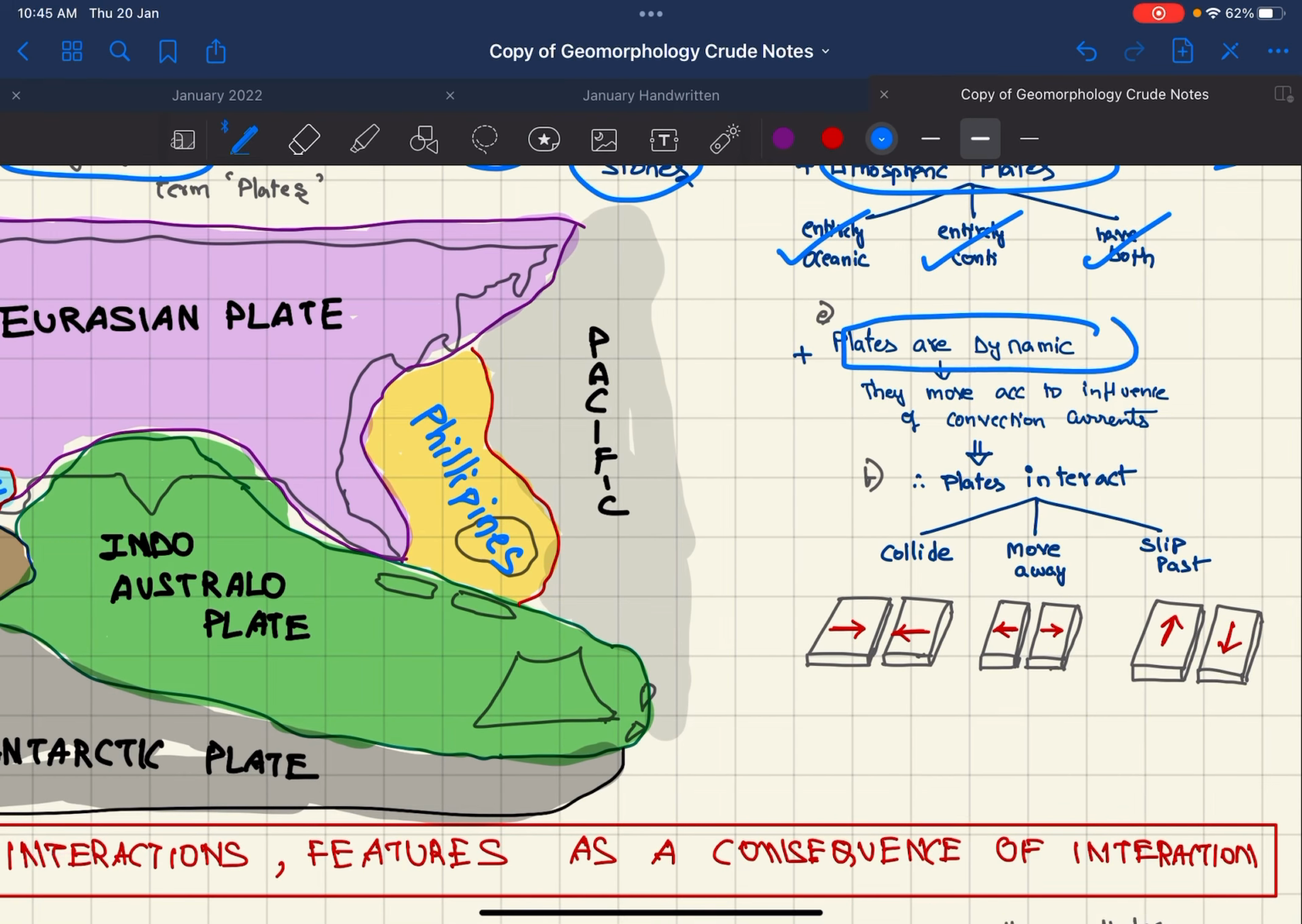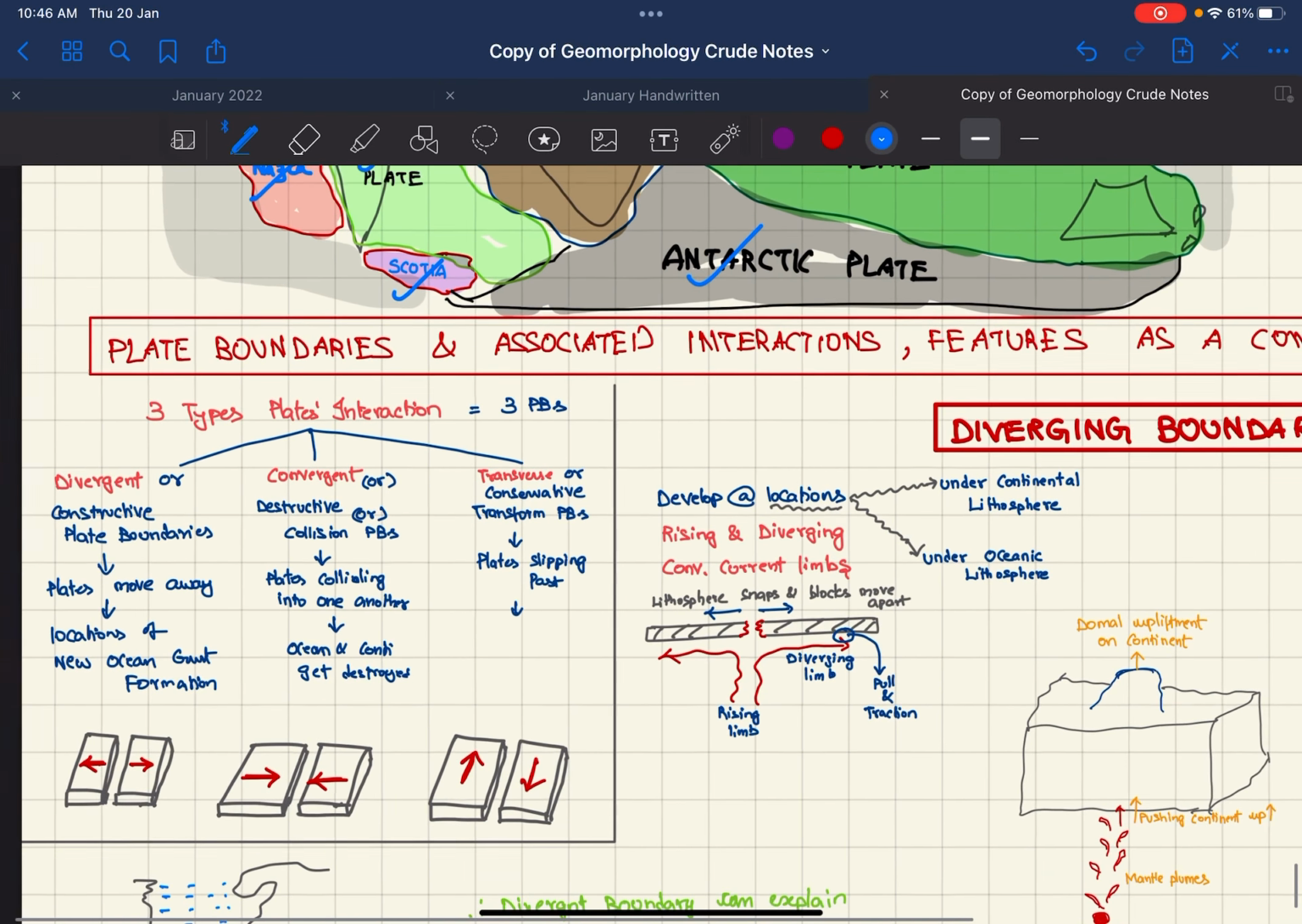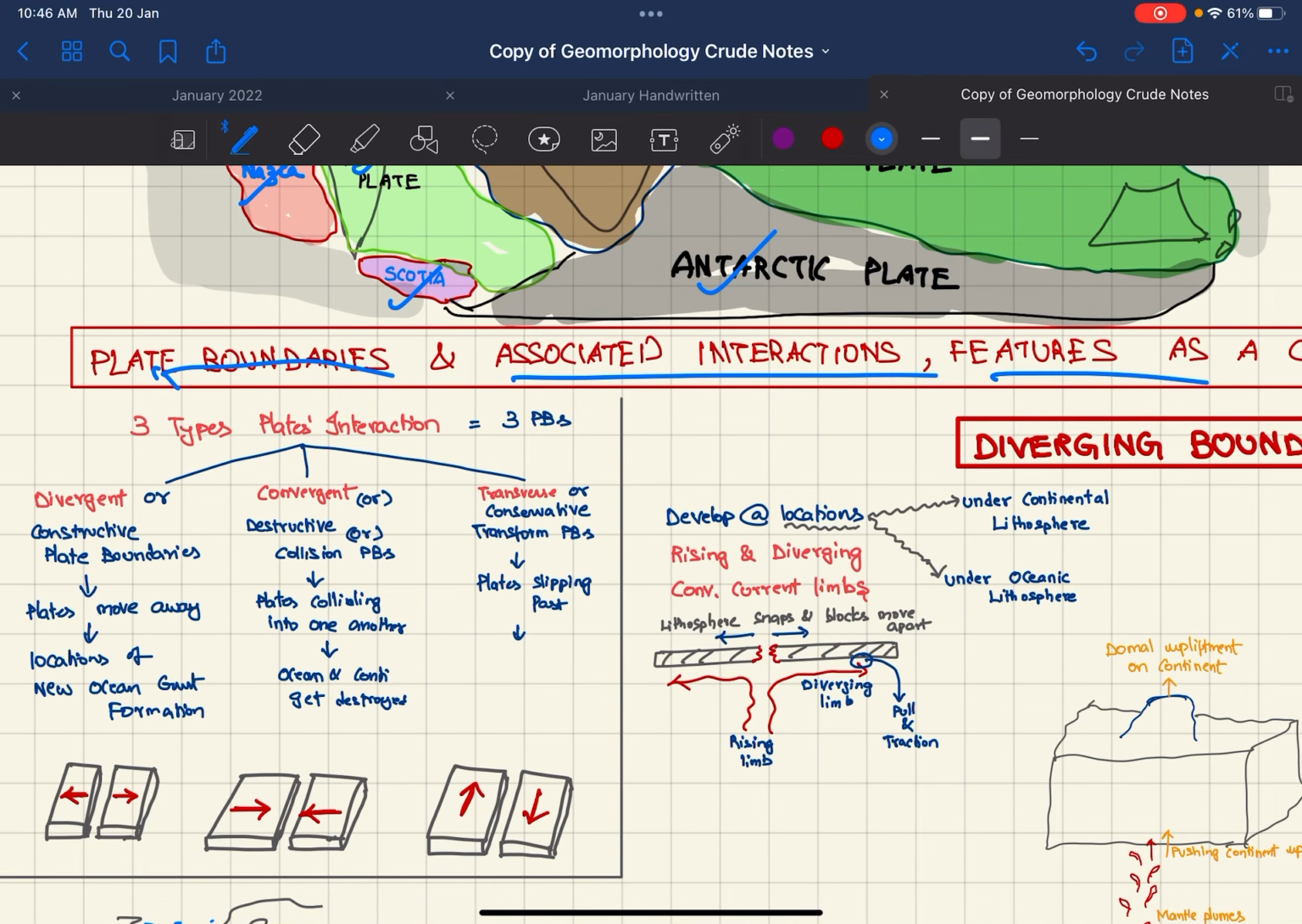The lithospheric plates may be entirely oceanic, entirely continental, or have both of them. The plates are dynamic, so they move according to the influence of the convection currents. Because of this, the plates interact. There can be only three types of interactions: they may collide, they may move over, or they may slip past, which can be seen here. Coming to the major plates of the world, we have the Eurasian plate, American plate, African plate, Indo-Australian, Antarctic and Pacific plates. The minor plates are the Philippines plate, Arabian plate, Scotia plate, Nazca plate, Cocos plate, Caribbean and Juan de Fuca plates.